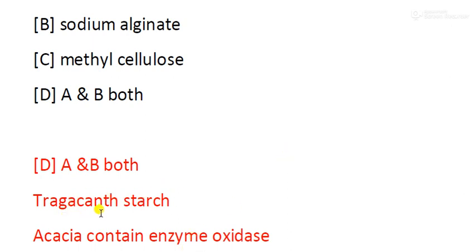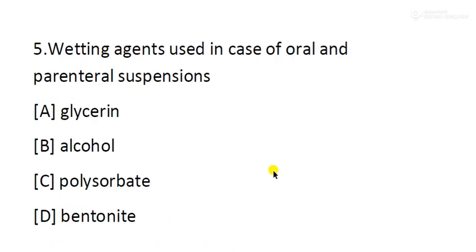In addition, tragacanth and starch are also natural polysaccharides. And one extra point about acacia: acacia contains an enzyme, that is oxidase. Sometimes the question will arise, acacia contains which enzyme. In that case, the answer will be oxidase. Next question, question number 5.